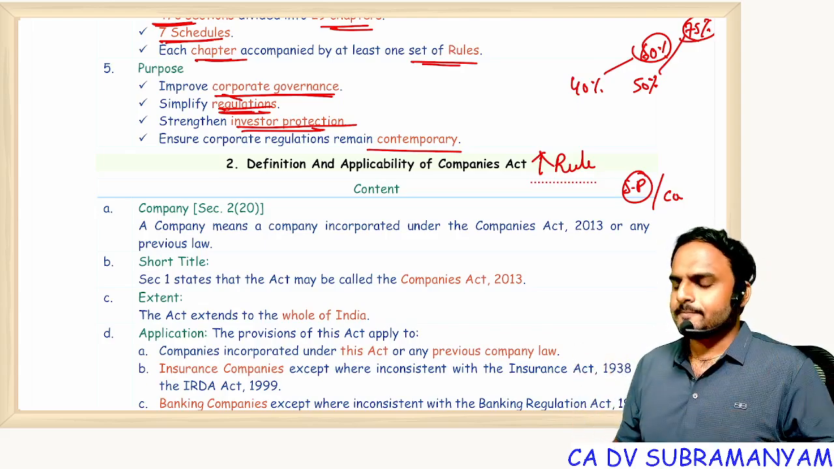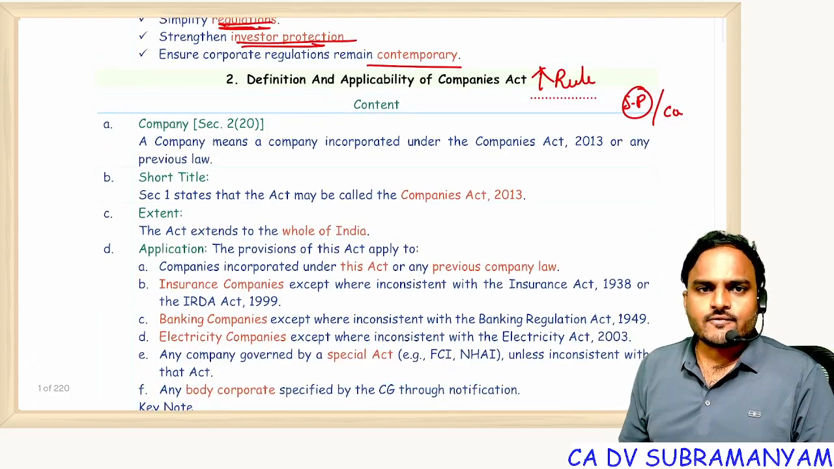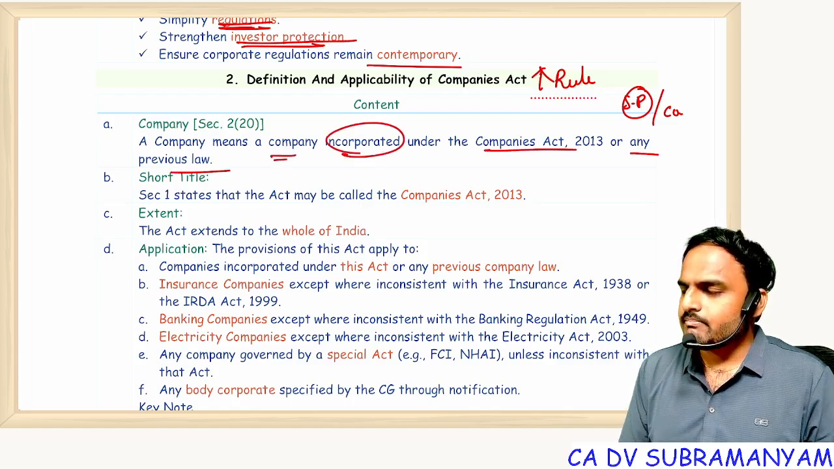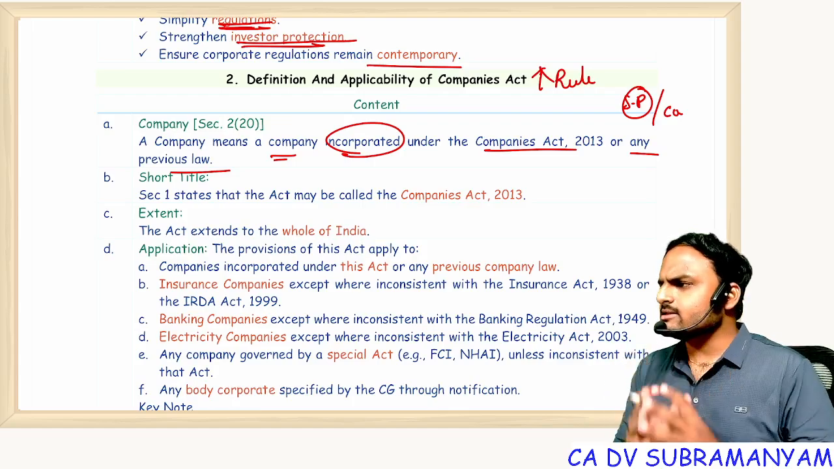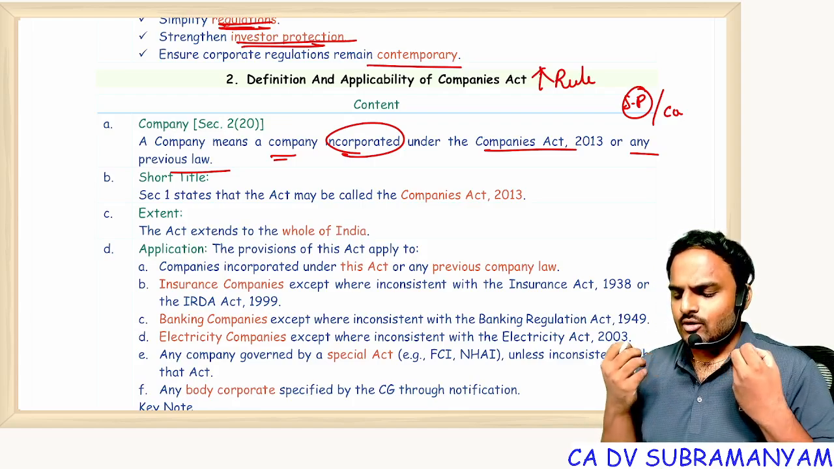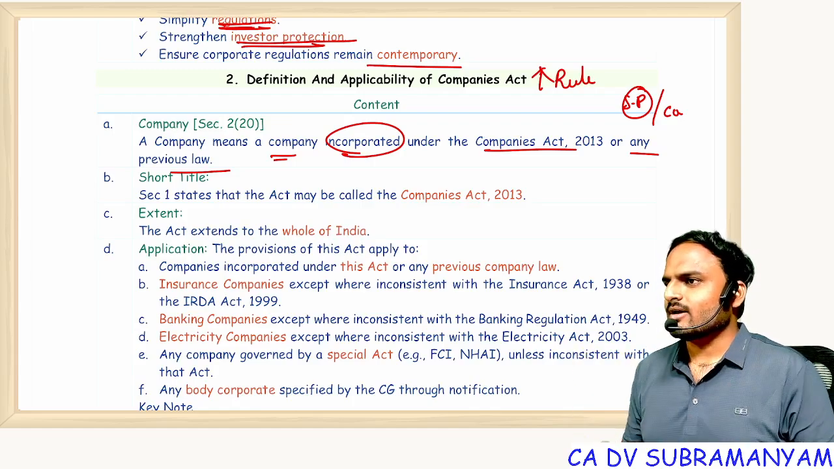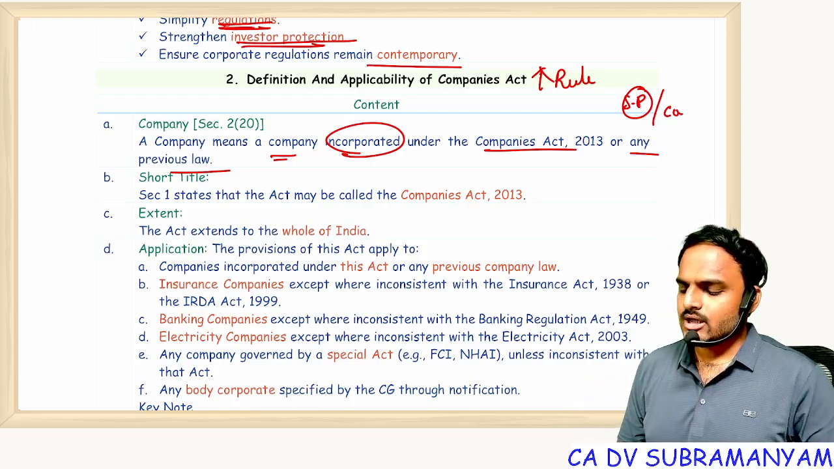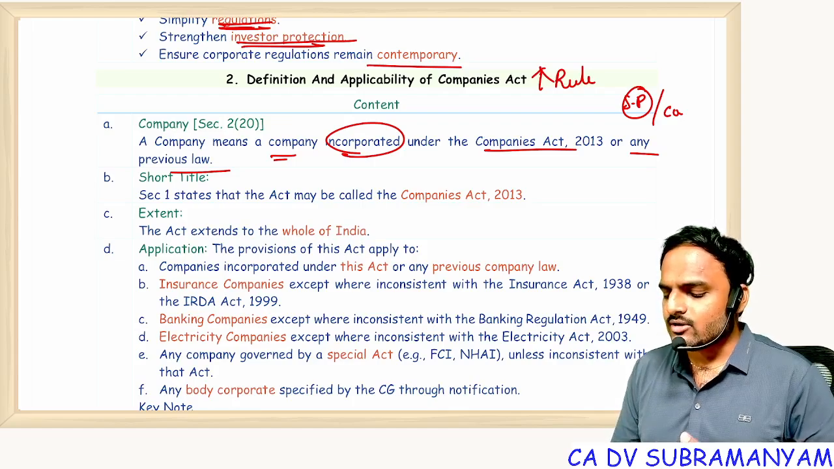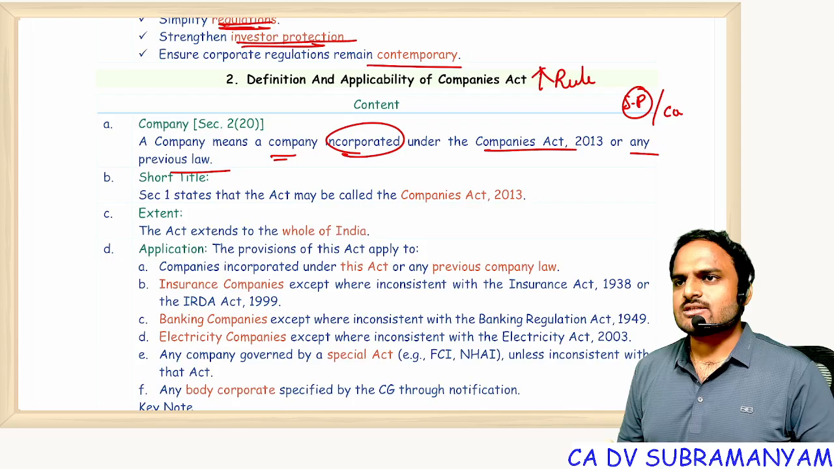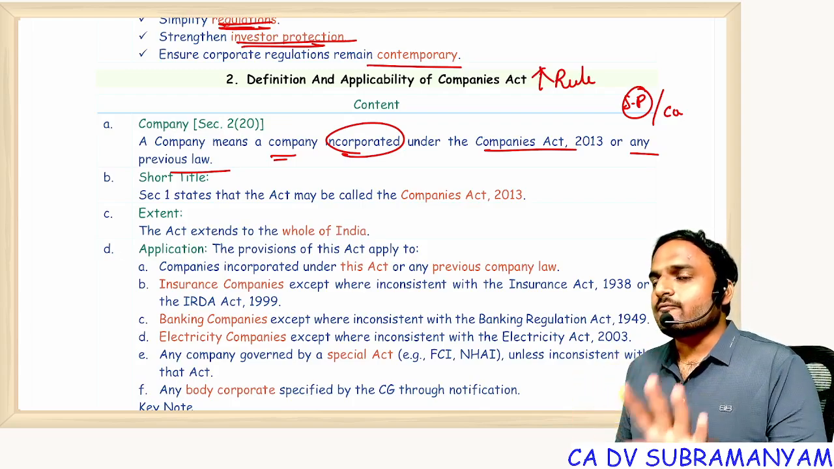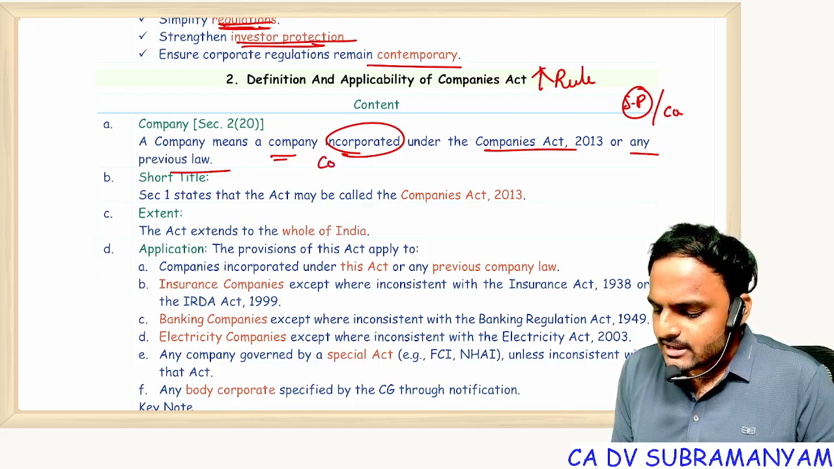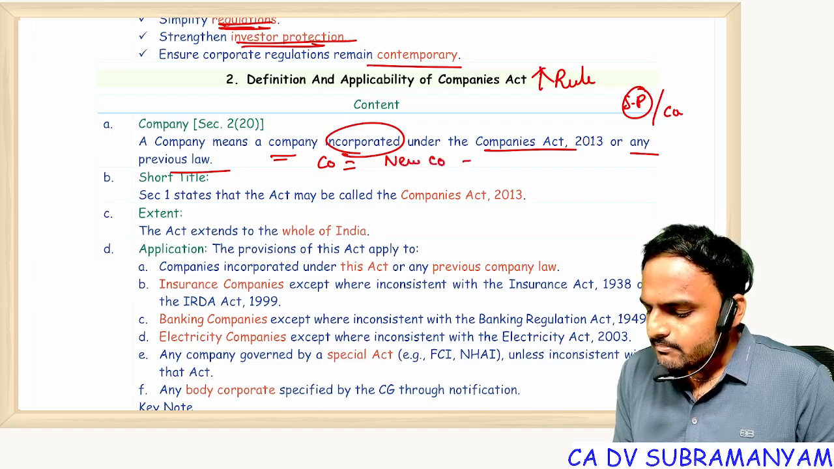That's it. Next one, definition and applicability of the Companies Act. Company means a company incorporated under the Companies Act 2013 or any previous company law. When I first read this definition, I laughed at it. Why? Just read the definition one more time: company means a company incorporated under the Companies Act 2013 or any previous law. What is the logic in the definition? Why was it framed like that? For 5 minutes I thought, and later I realized the definition is very simple. Company equals new company plus old company.